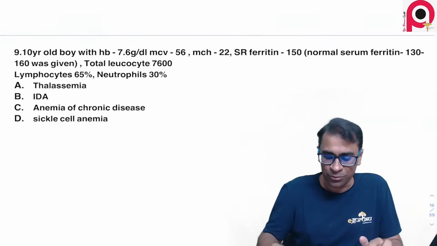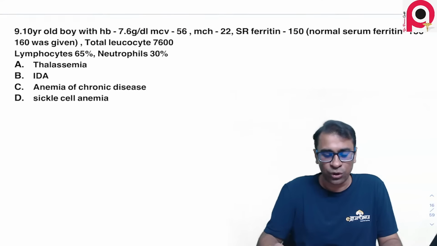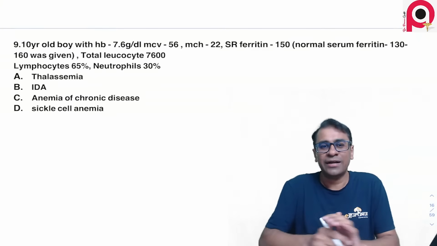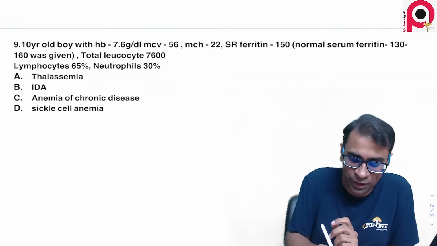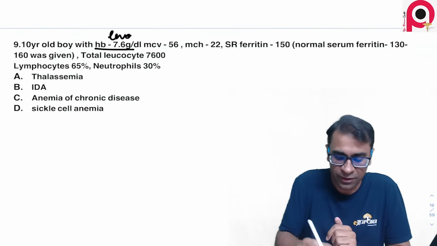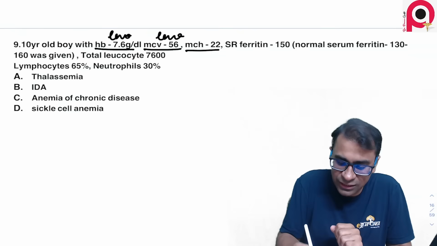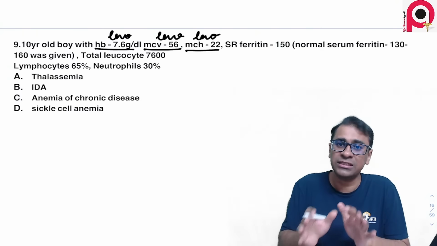Okay, this is one question which I'll say was actually very confusing, and let me just solve it for you. The question was asking about a 10-year-old boy with hemoglobin of 7.6. Matlab, this is low. Correctly, it's low. There's anemia, no doubt about it. MCV is also low, it is 56. Correct. MCH is also low because MCH normally is 30.